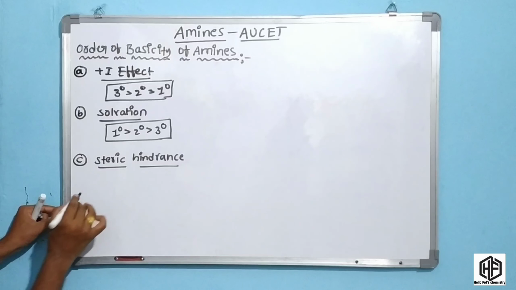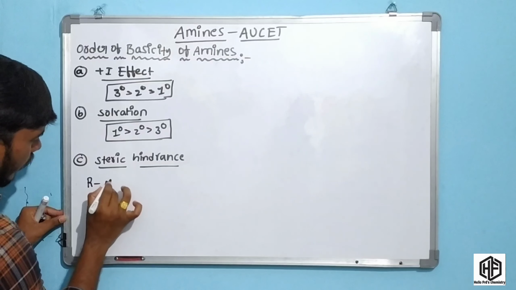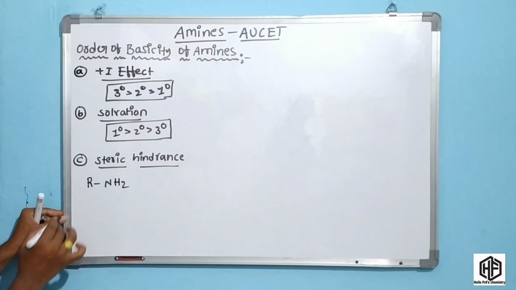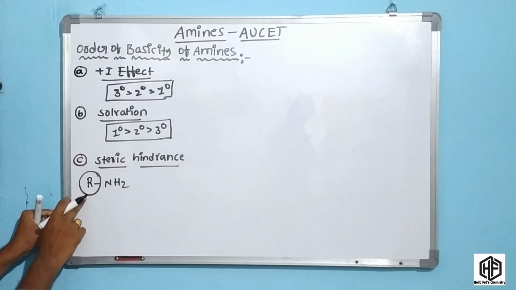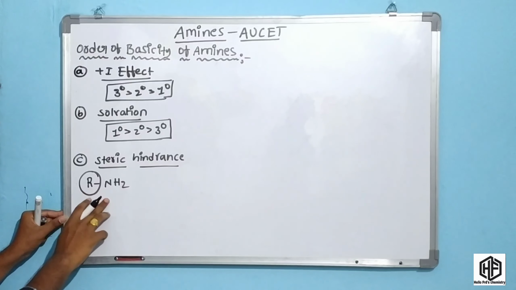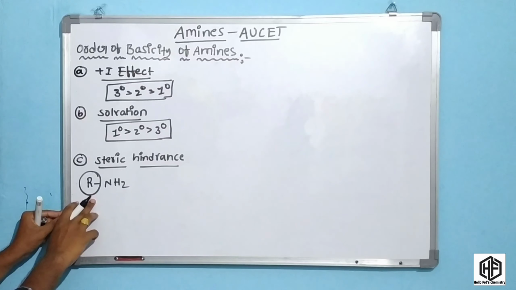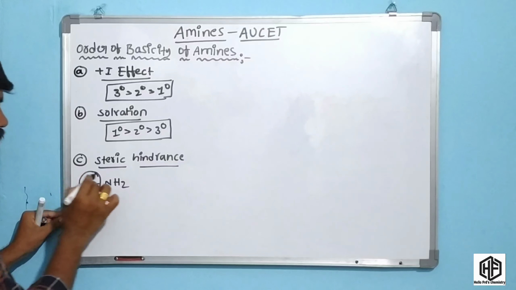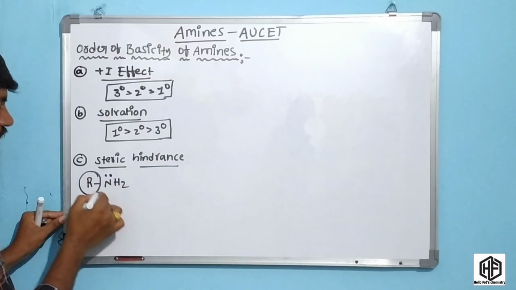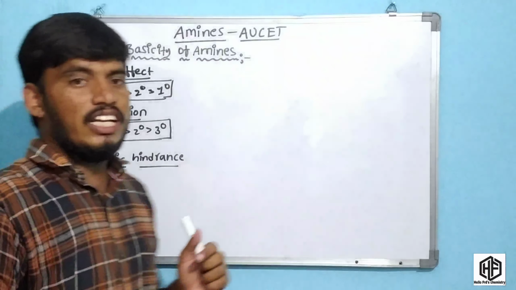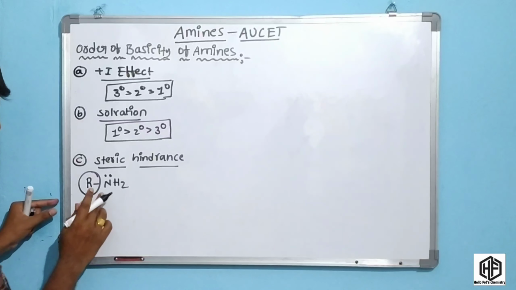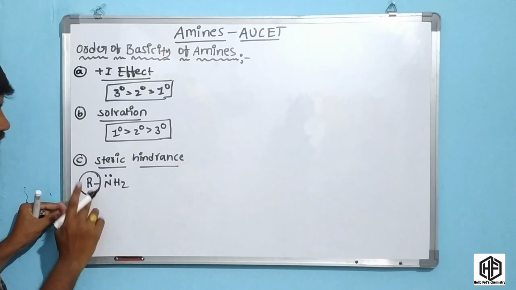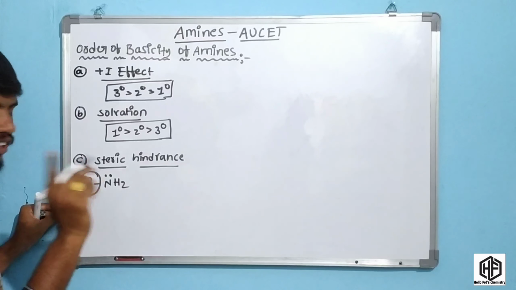Now we have to consider a primary amine. In this case the alkyl group is also called a bulky group, so this is called cloudiness. In the primary case, cloudiness is very low, so the electron approaches easily. Whenever the electron approaches easily, it has a basic nature, it means more basic nature. In the primary amine, cloudiness is 1, it means one alkyl group is present.